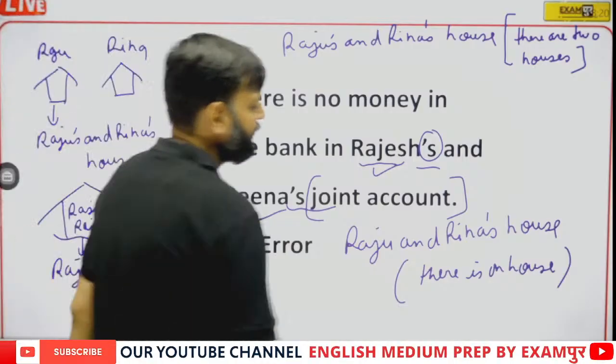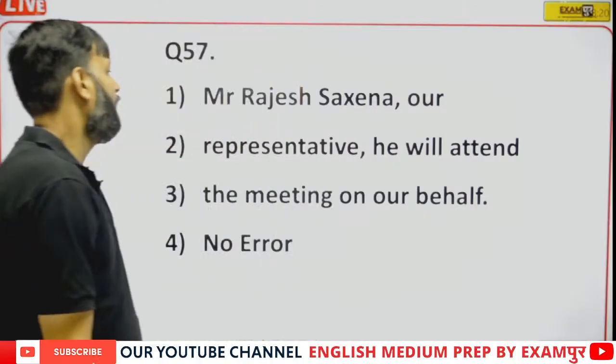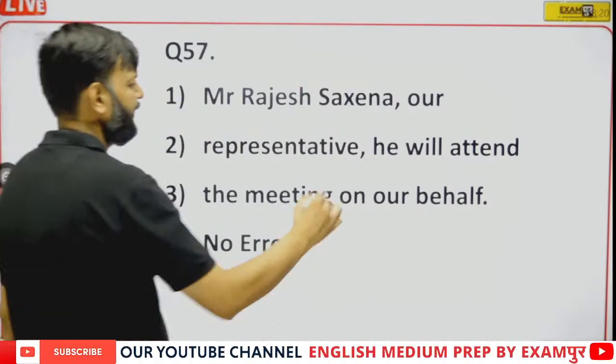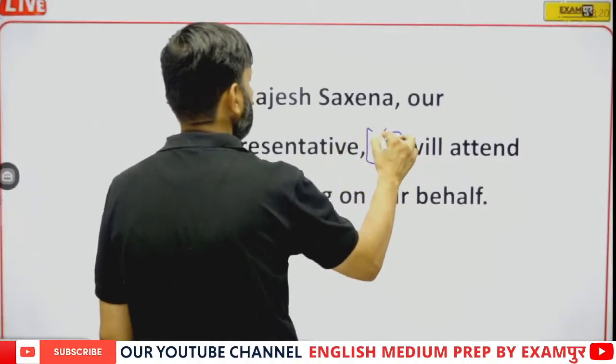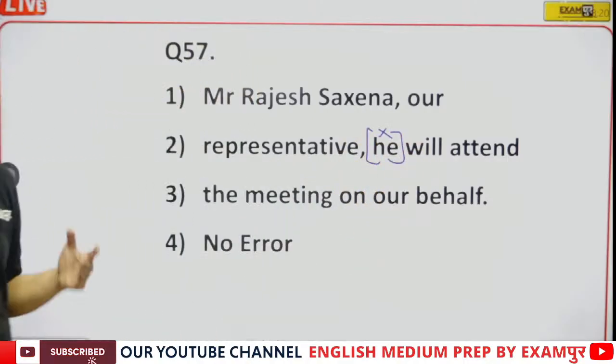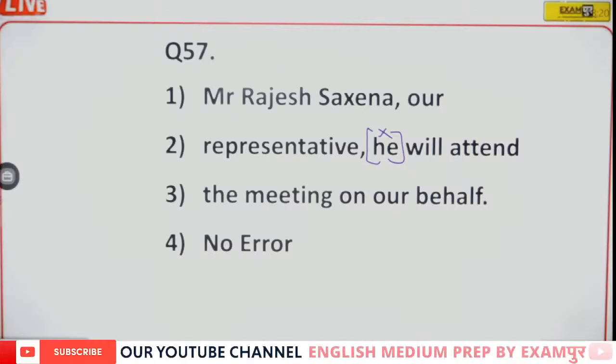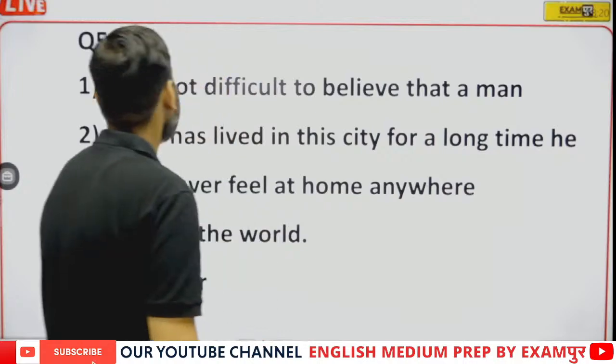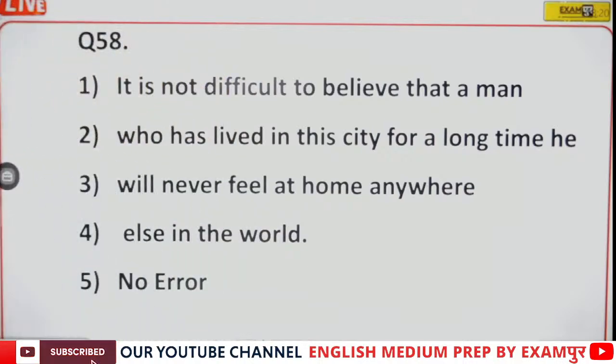Now question number 57. Mr. Rajesh Saxena, he representative. So here he is superfluous, no need to use he. Mr. Rajesh Saxena, the subject is already given. Now question number 58. It is not difficult to believe that a man who has lived in the city for a long time, he will never feel at home anywhere else in the world.